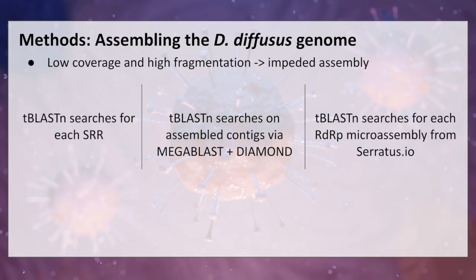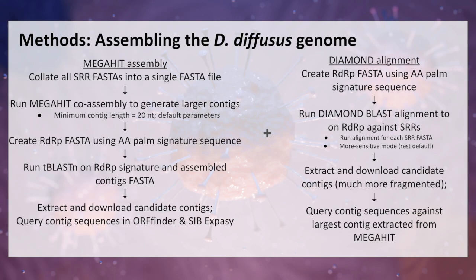Now, assembling the genome was challenging because all reads had extremely low coverage of around 1 to 10, and the contigs were heavily fragmented as well. But we found one method that worked best, and it was assembling longer contigs before blasting the palm sequence to them. And to do this, we used MegaHit, which is a software where we could assemble larger contigs, and Diamond to align shorter contigs with higher sensitivity. And compiling the two together extracted the most amount of sequence.